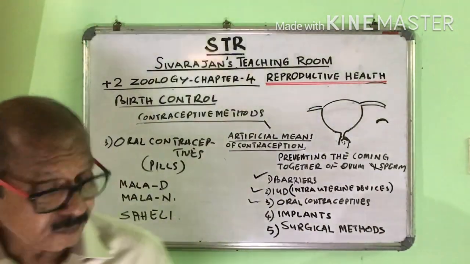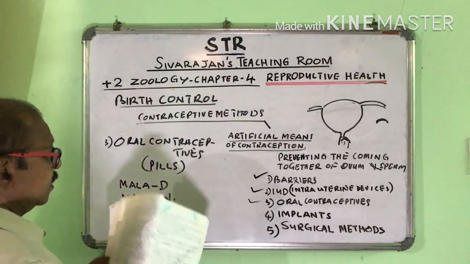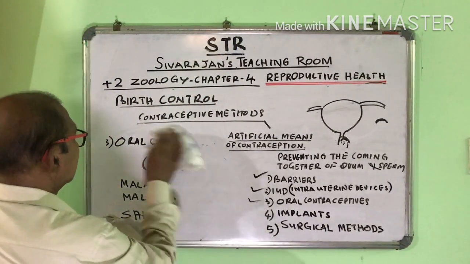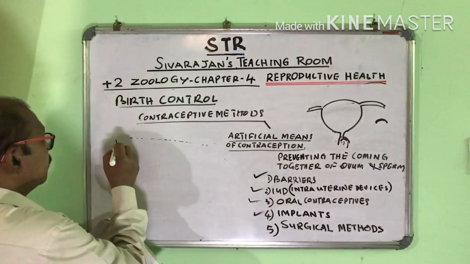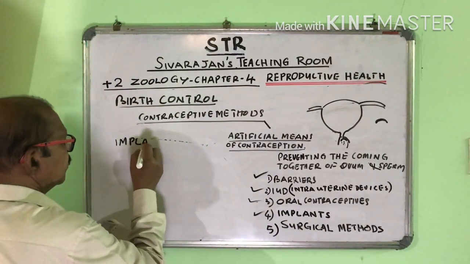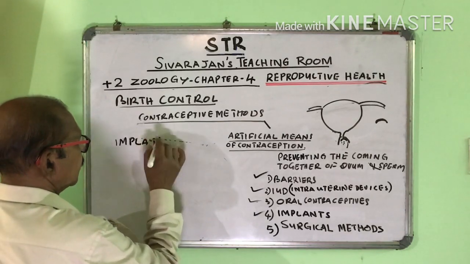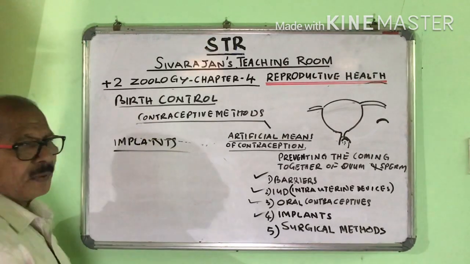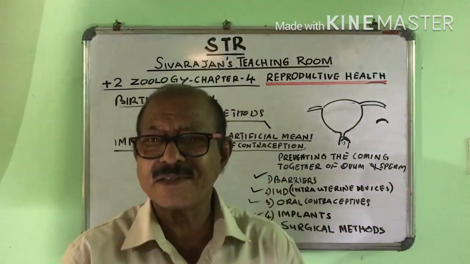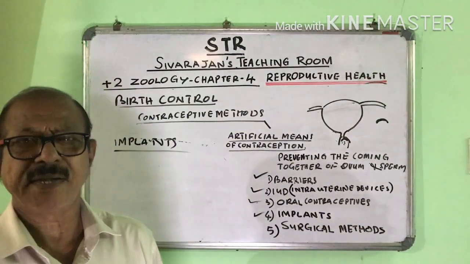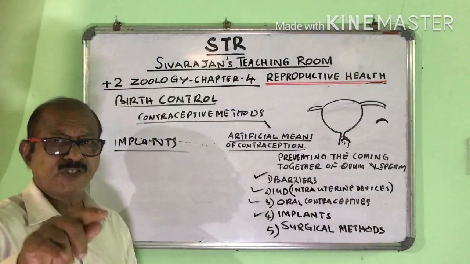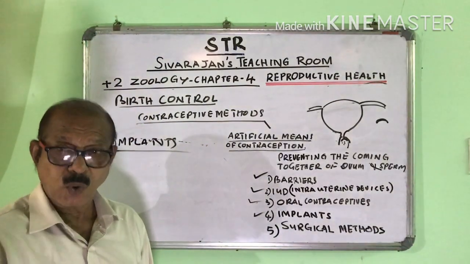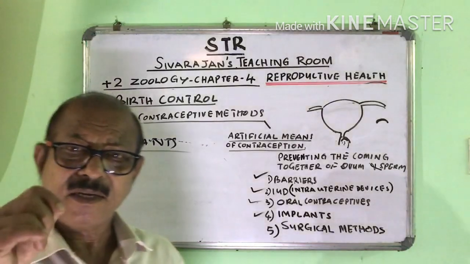Now we will see the implants. What are implants? Implants are very tiny, needle-like devices which carry progesterone, the hormone, or a combination of progesterone and estrogen.